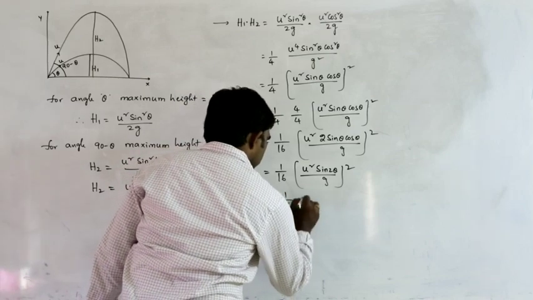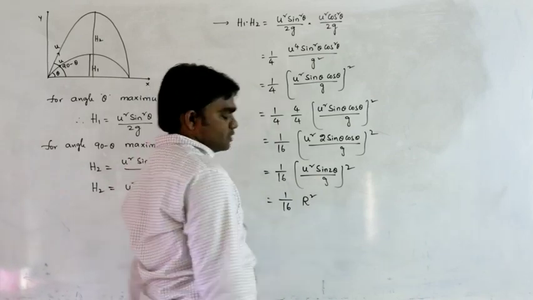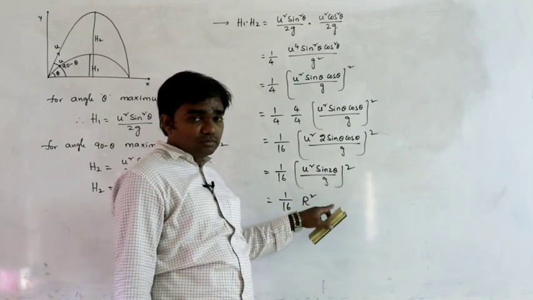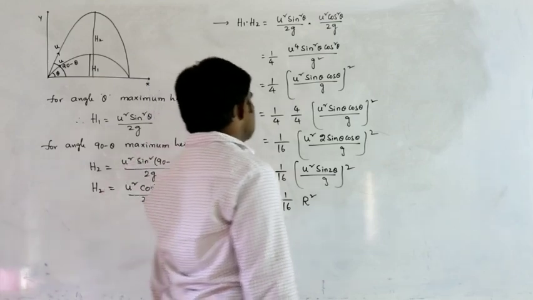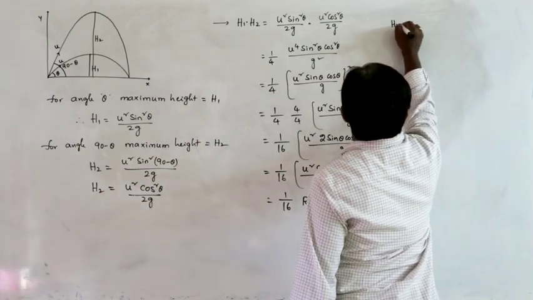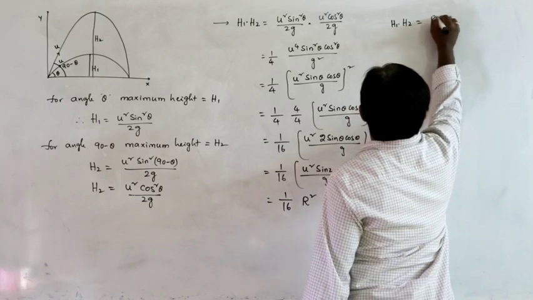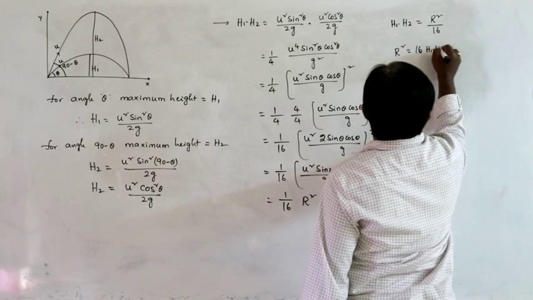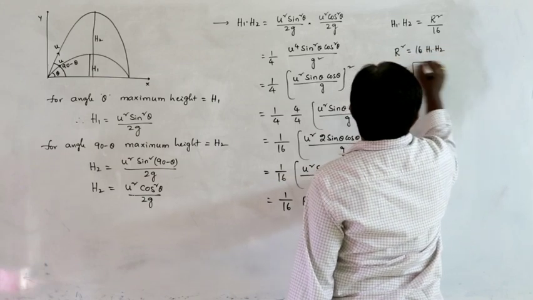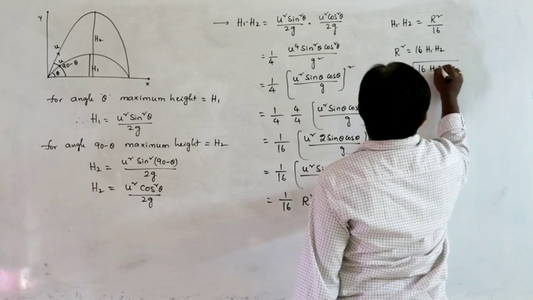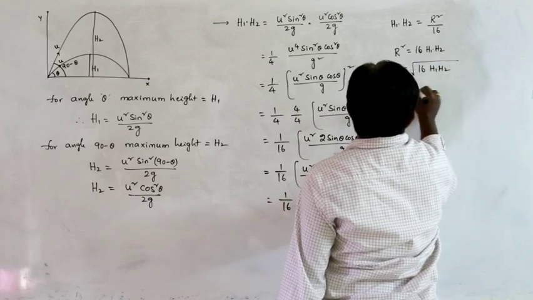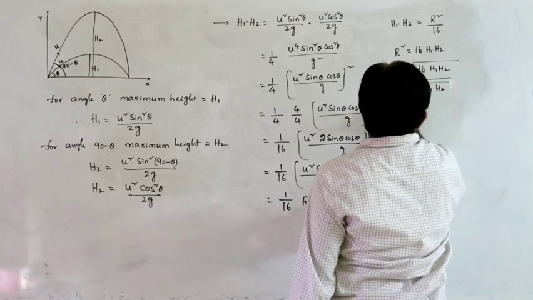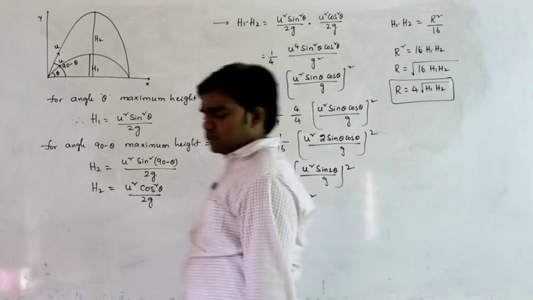1 by 16 into, we can write it as R square. U square sin 2 theta by g is nothing but the range formula. So from this h1 into h2 can be written as R square by 16. So R square is equals to 16 into h1 into h2. Then R can be written as under root 16 h1 h2. So R is equals to 4 under root h1 h2.